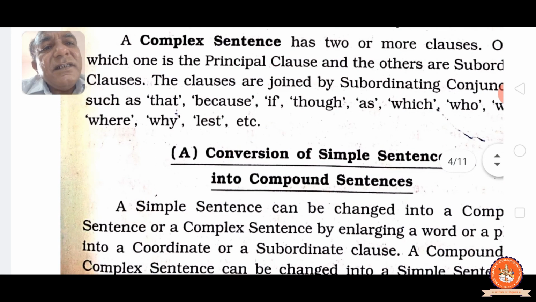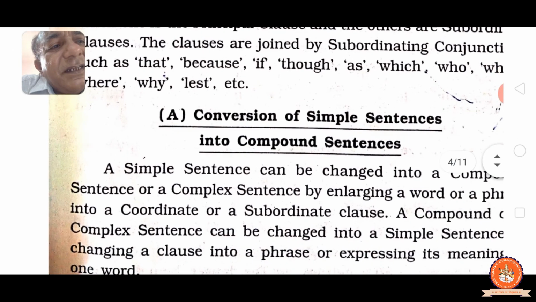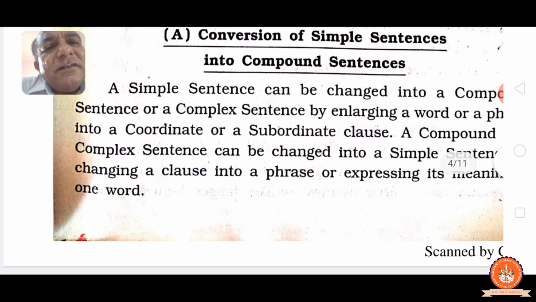See, a simple sentence can be changed into a compound sentence or a complex sentence by enlarging a word or a phrase into a coordinate or subordinate clause. By making it large, we have to make it. A compound or complex sentence can be changed into a simple sentence, changing a clause into a phrase. By long, we have to make it short by using a phrase or expressing the meaning in one word. As you know, we can make it.